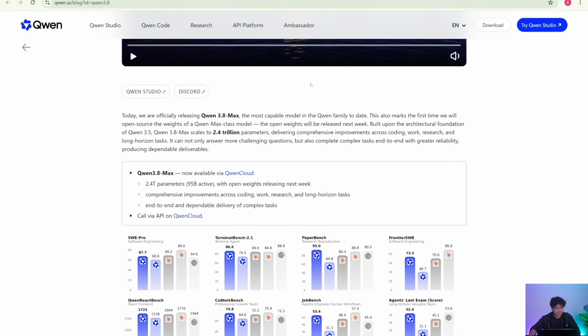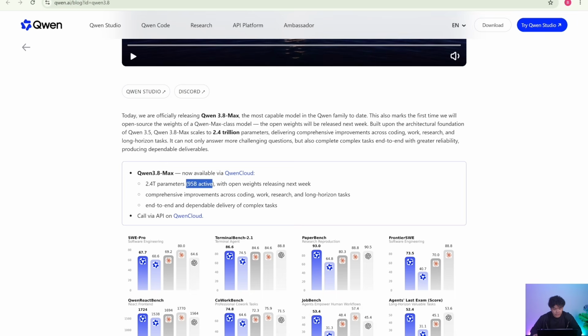Alright, let's quickly look at the specs here because right out of the gate, I could tell Qwen 3.8 Max can definitely compete with the other leading open weights models. It has 2.4 trillion total parameters, but at 95 billion active per token. And this ratio is high. It means more knowledge and capacity per unit of compute, which can give strong and efficient intelligence if the router selects the right expert. So of course, you as a user are responsible for guiding your agent towards the right path.